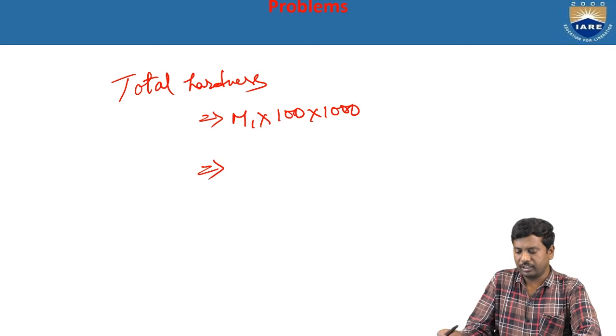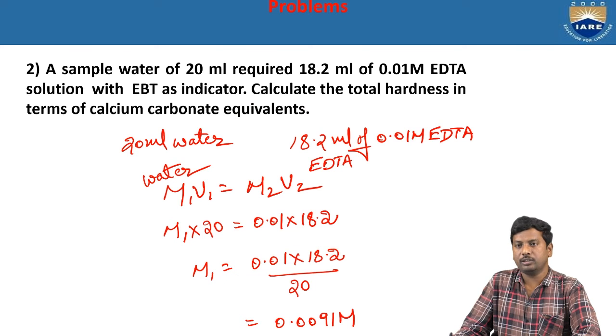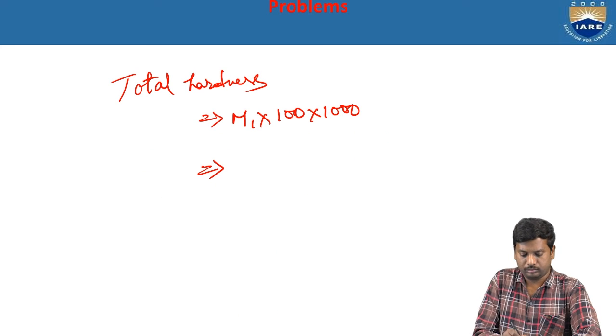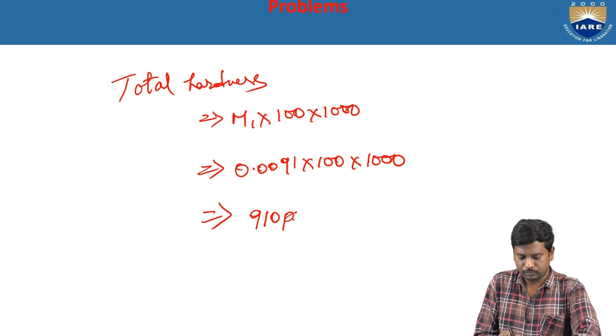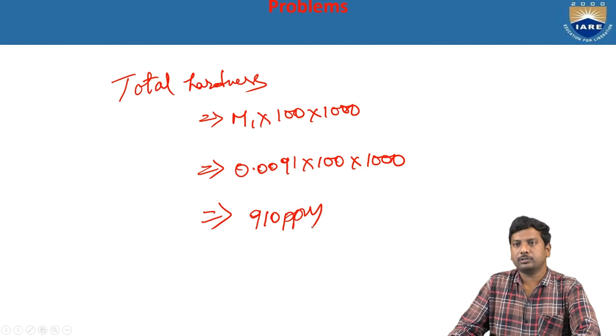What is the value of M1? 0.0091 into 100 into 1000. So finally we got the value nearby 910 ppm. So this is the value for the total hardness of water for model problem 2, 910 ppm.